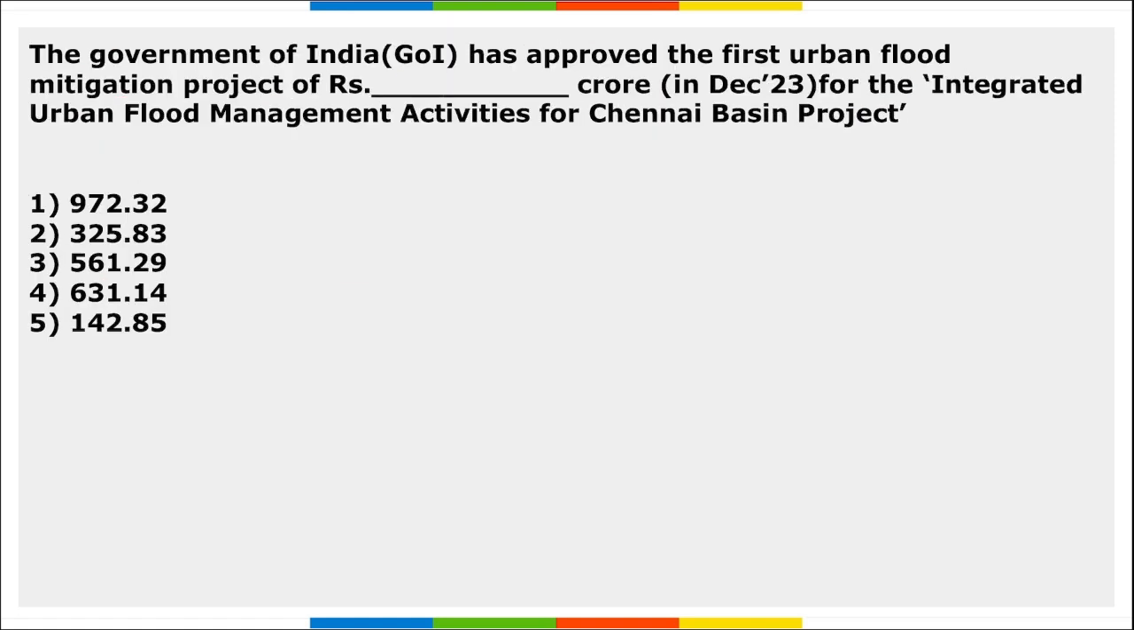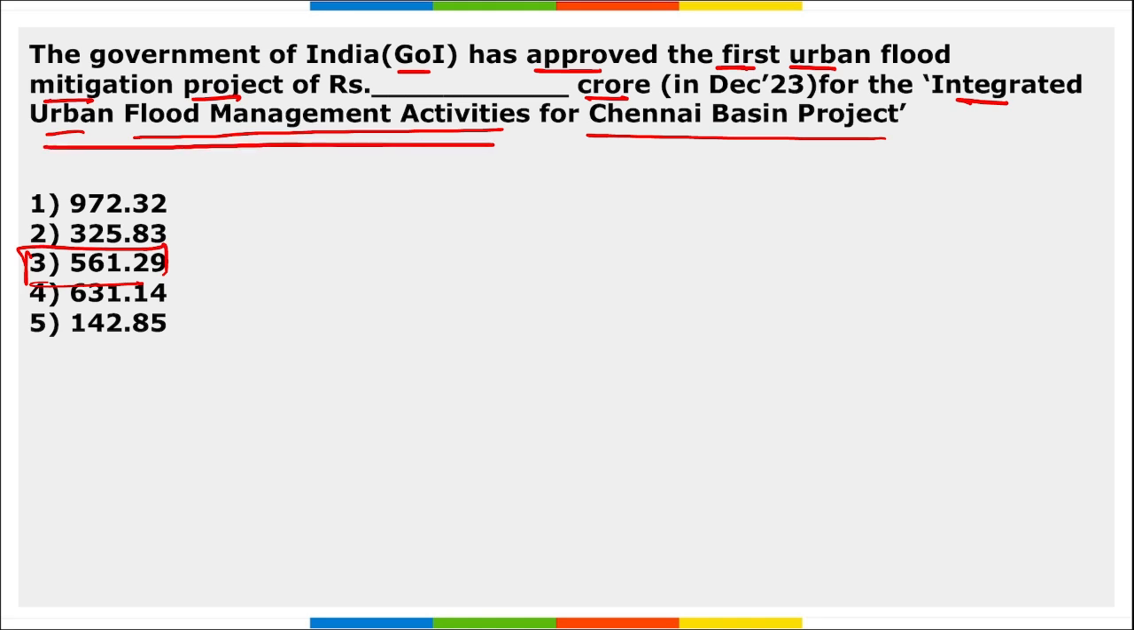Next, the government of India has approved the first urban flood mitigation project of how many crore rupees for the integrated urban flood management activities for the Chennai Basin project? The government of India approved the first urban flood mitigation project worth 561.29 crore rupees, and this is for the integrated urban flood management activities for the Chennai Basin project.